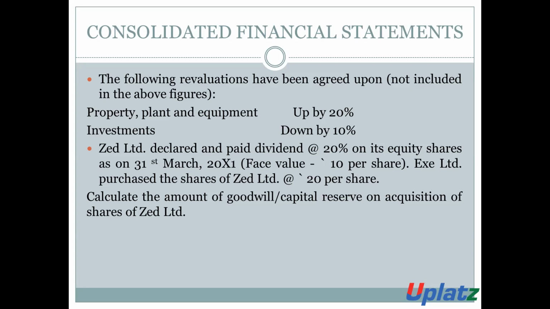Excel Limited purchased the share of Z Limited at ₹20. Calculate the amount of goodwill and capital reserve on the acquisition of share of Z Limited.